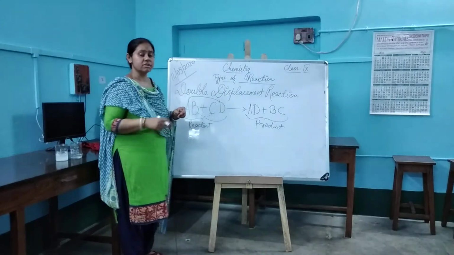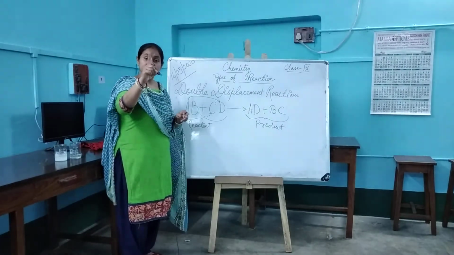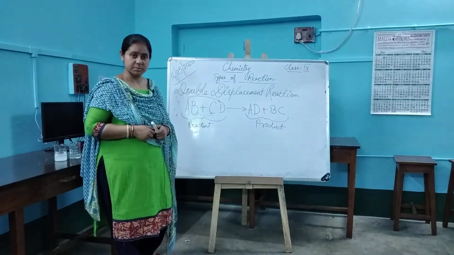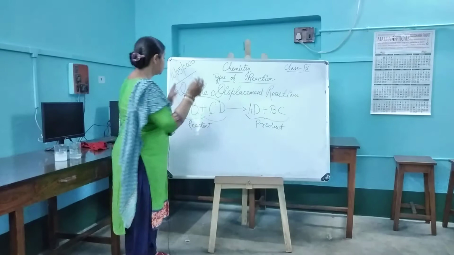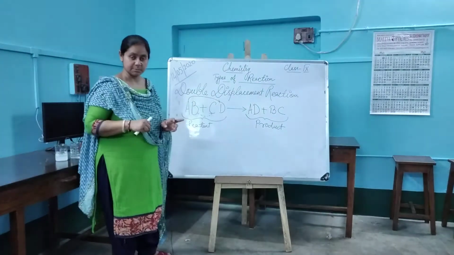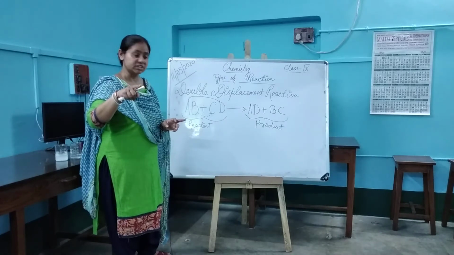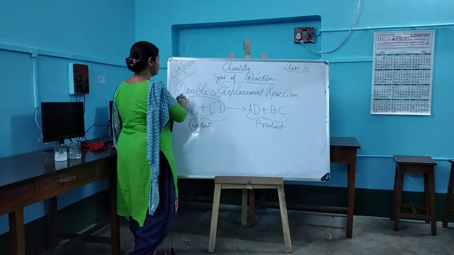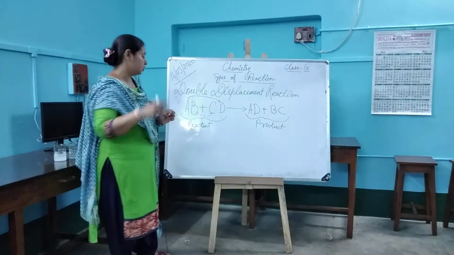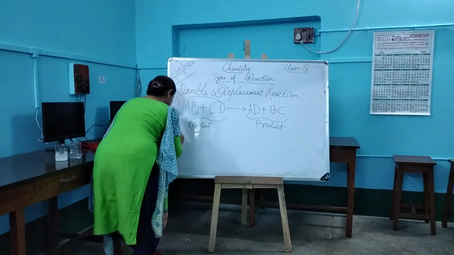In the previous reaction, only single displacement was there. Only one element was being displaced. But here we are having two displacements. Because of the two displacements, we call it a double displacement reaction.